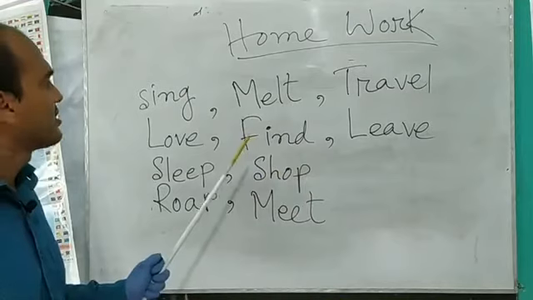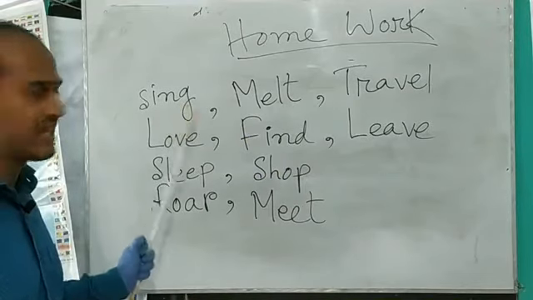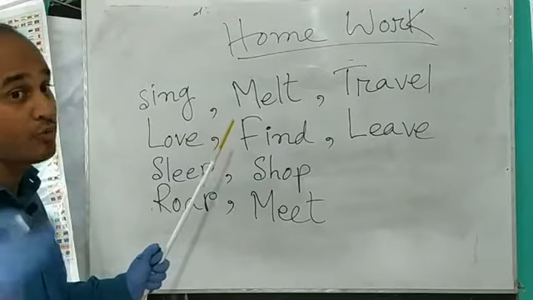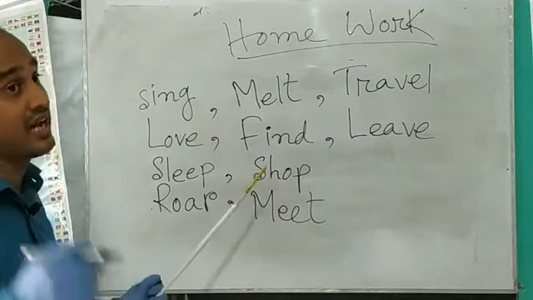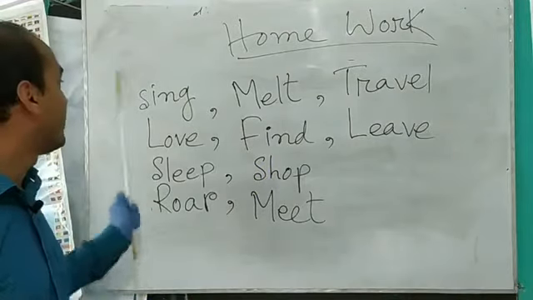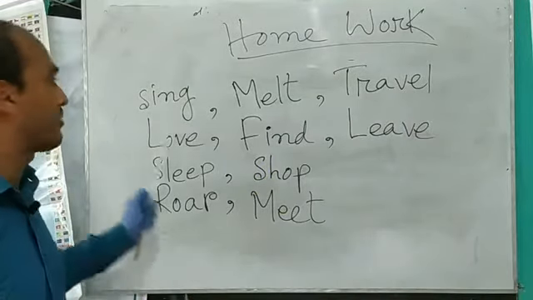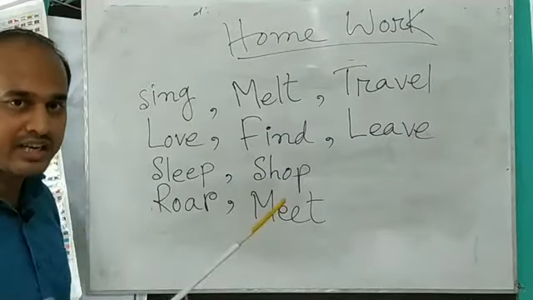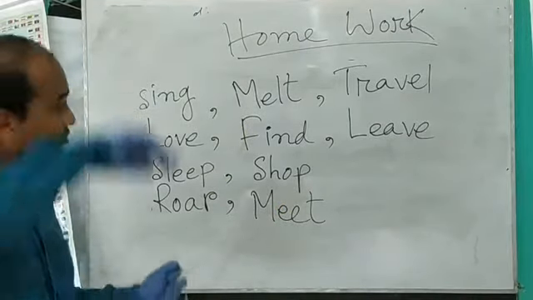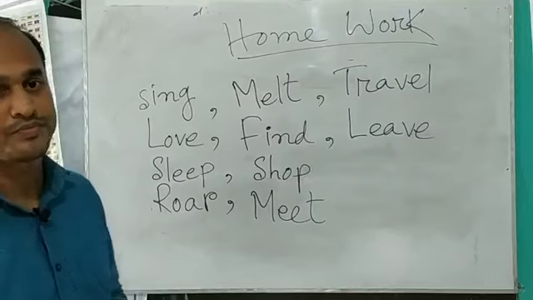You must build a sentence with each single word. Five sentences will use the verbing as a gerund, and the rest of the sentences will use it as a participle. Okay, dear learners, have you understood? Write down this homework in your notebook.